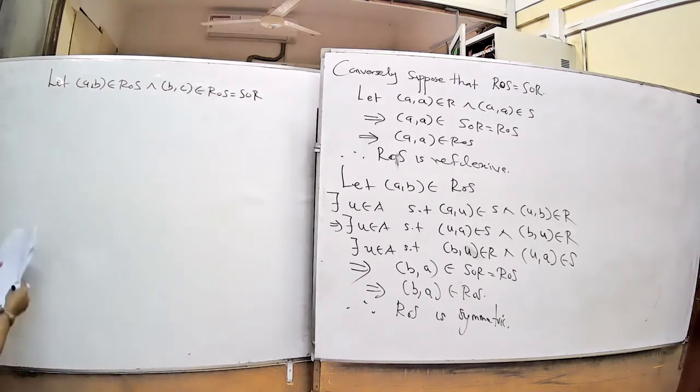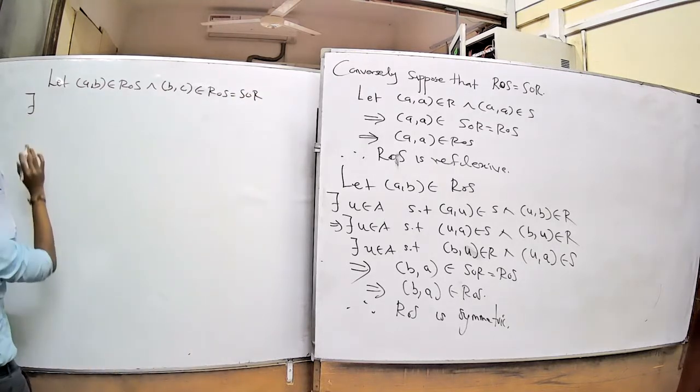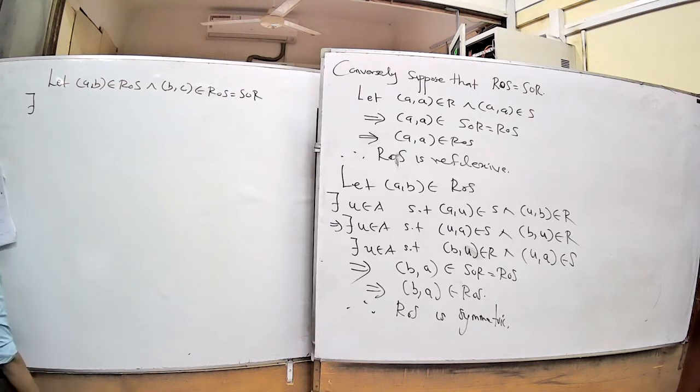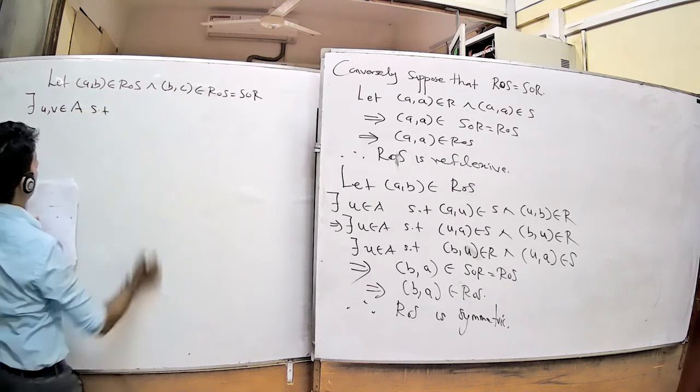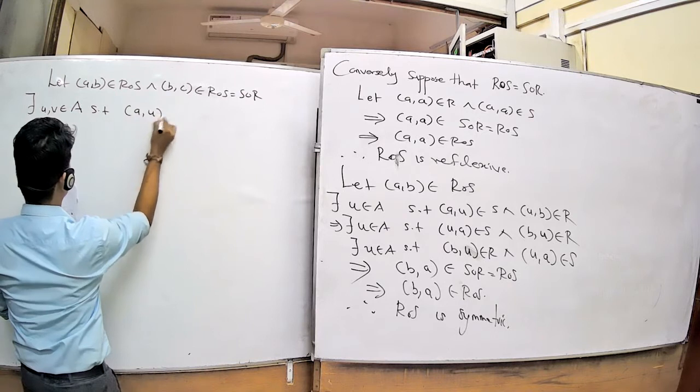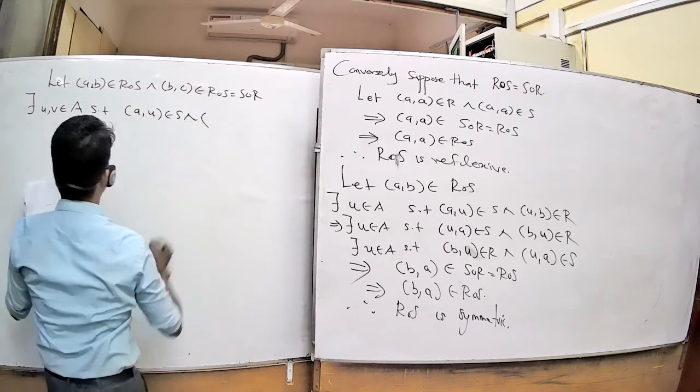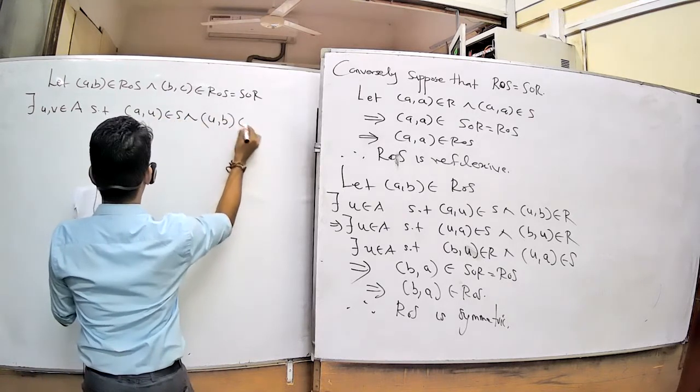Therefore, here R and S are relations defined in A. Therefore, there exists u in A such that (a, u) belongs to S and (u, b) belongs to R,